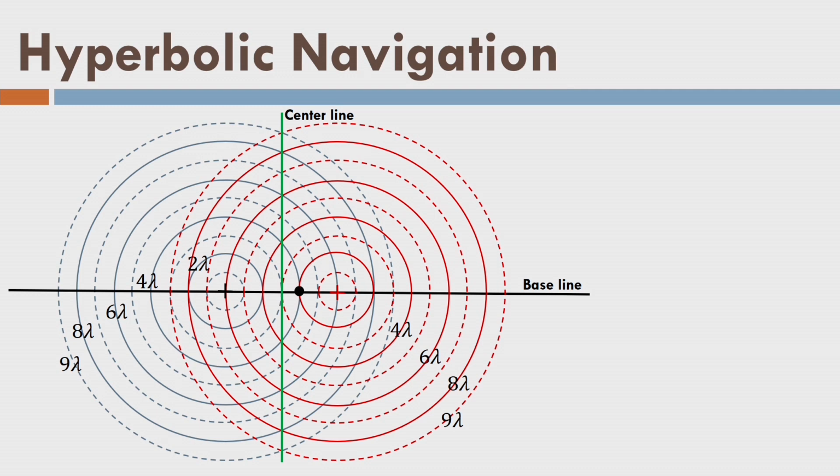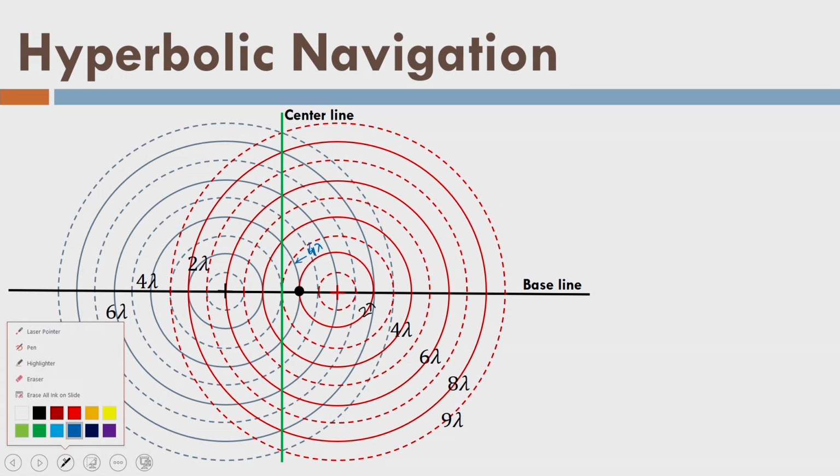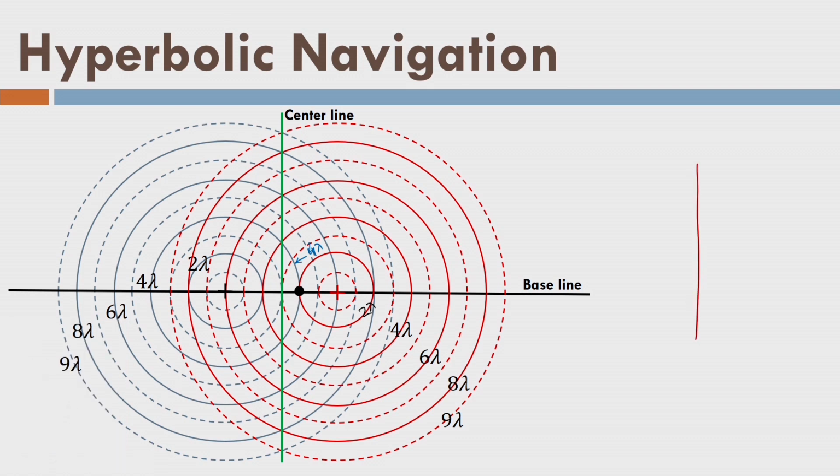Let us say this point, it is 2 lambda. So, I have placed the point at the 2 lambda and here it is 4 lambda. So, this circle is the 4 lambda here. Now, you can see that there is a difference of 2 lambda and 4 lambda, which is equal to 2 lambda. So, let me write it here. On this side we have 2 lambda circle and on this side we have 4 lambda circle.